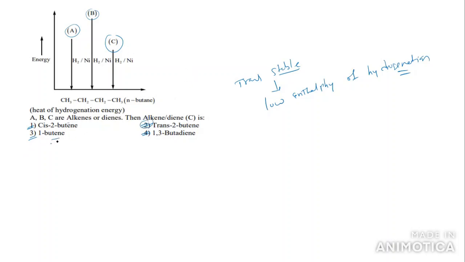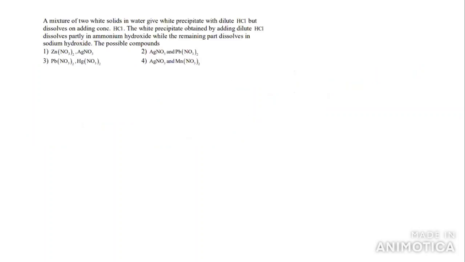Here 1-butene is there. 1-butene can also be converted to butane, but it is an unstable compound having a high heat of hydrogenation. Now come to 1,3-butadiene. How many moles of hydrogen does 1,3-butadiene require? It requires 2 moles of hydrogen to form an alkane. So this is also unstable. Which is more stable? Trans-2-butene is the more stable. So what answer will you take here? Trans-2-butene.